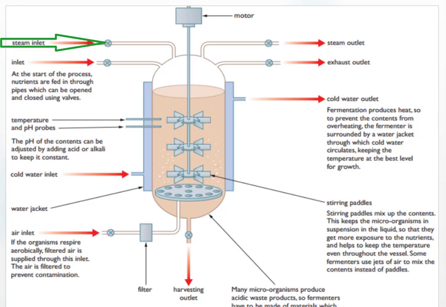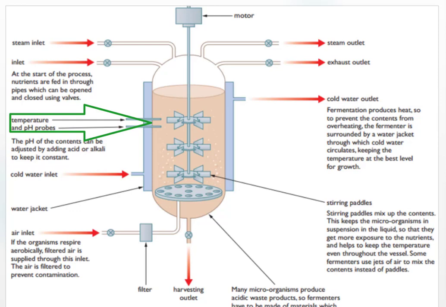This steam inlet is the passage in which steam gets added into the fermentation tank, since microbes need the temperature at an optimum level. Another part of this special fermenter is the temperature and pH probe. This fermenter has temperature and pH probes.